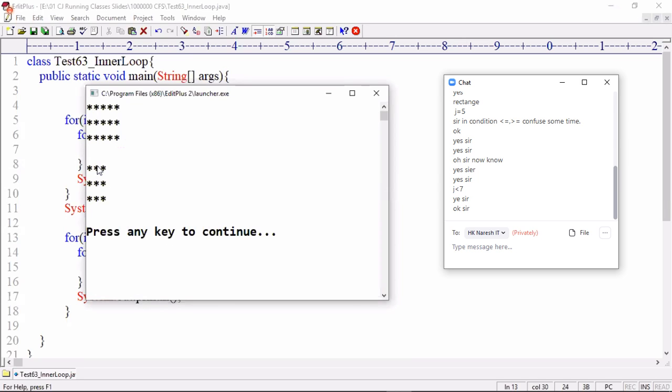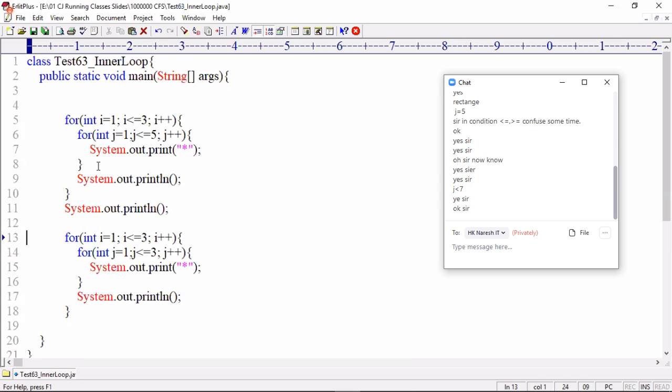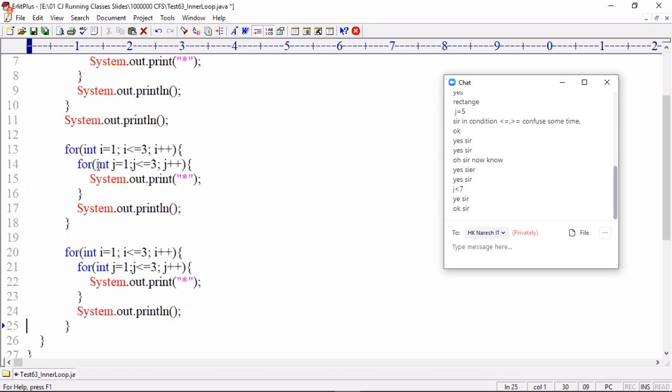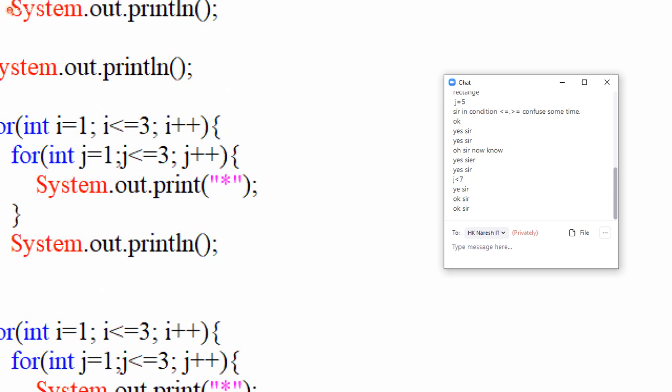Okay? Now, can anybody try a left angular triangle? Left angular triangle, right angular triangle. Now, what is the meaning of triangle?